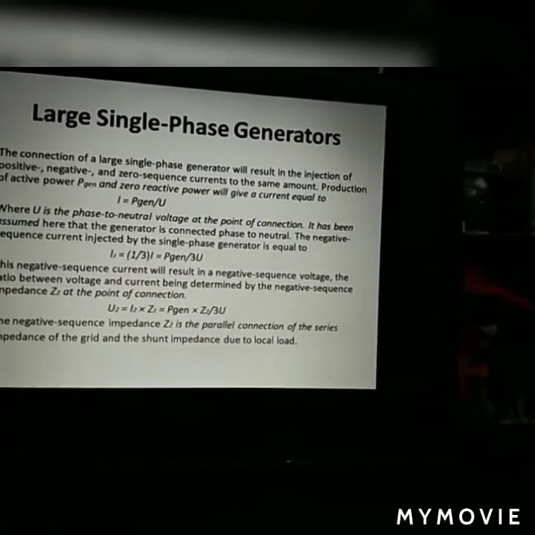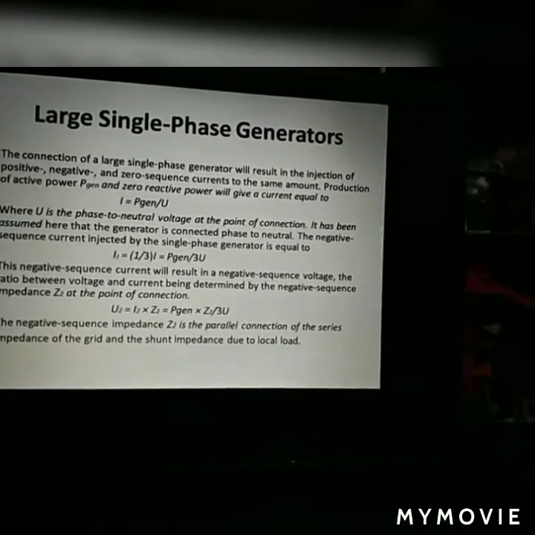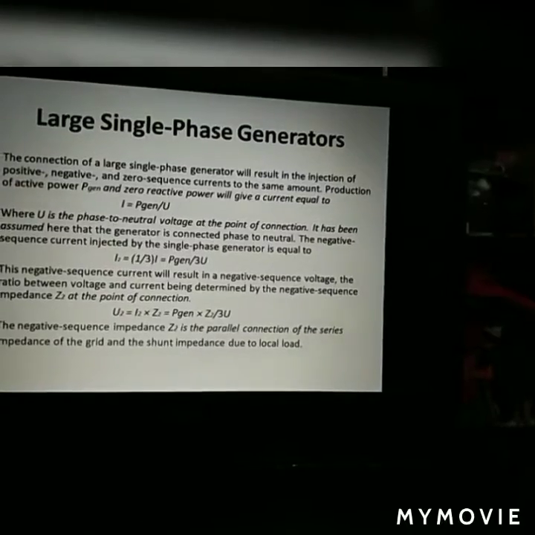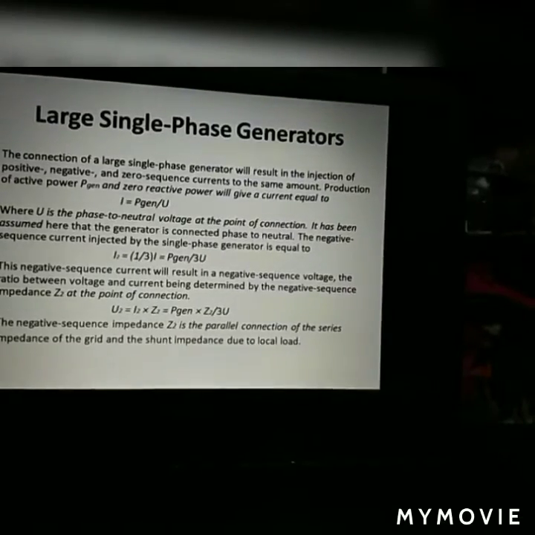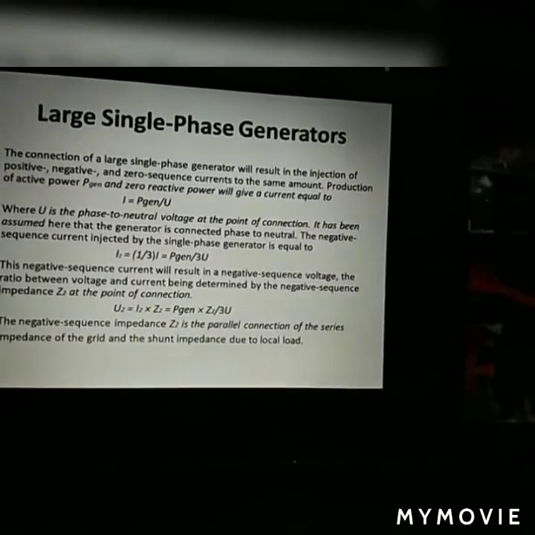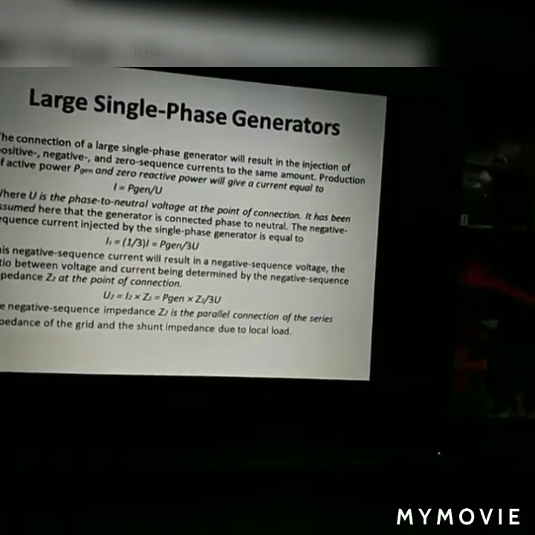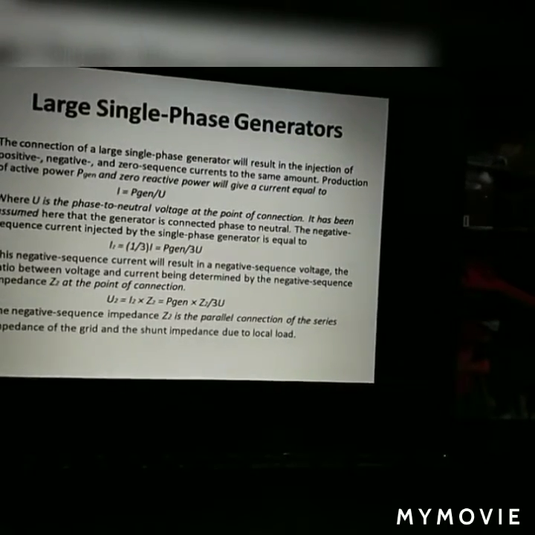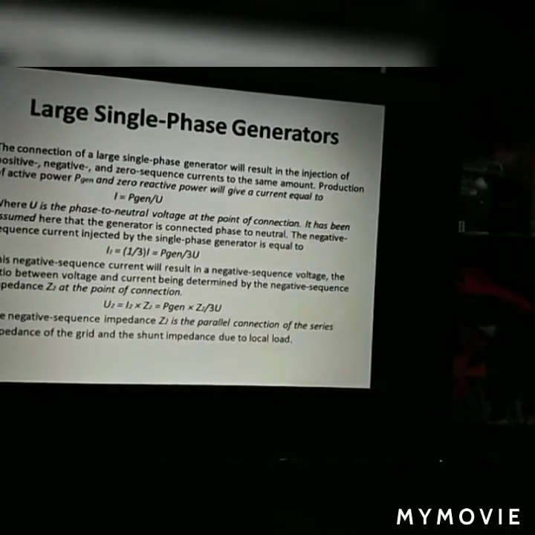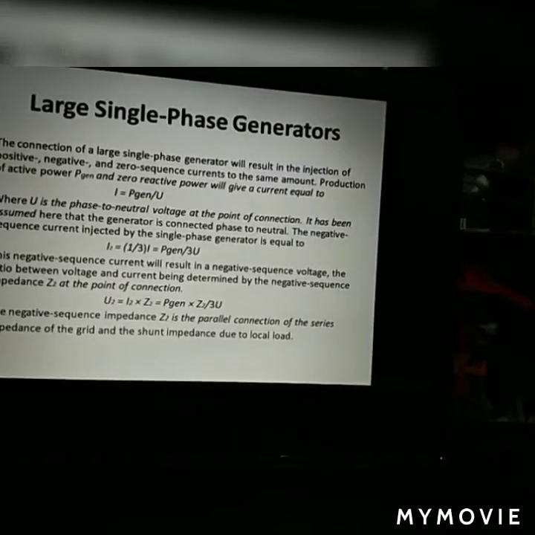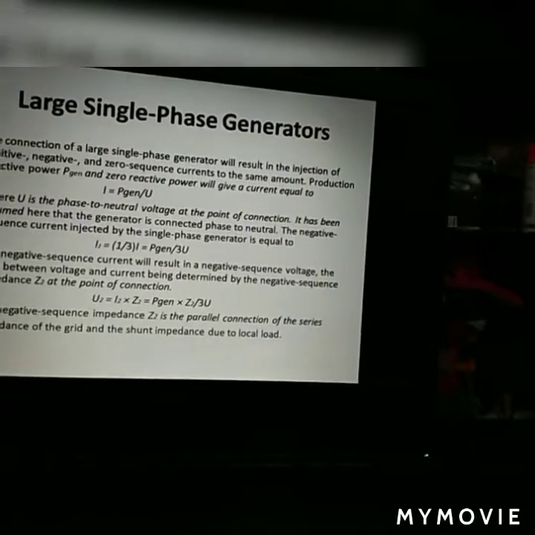The negative sequence current injected by the single phase generator will be equal to I2, that is the negative sequence current, which equals 1 by 3 into I, which equals P generation by 3U, where U is the phase to neutral voltage at the point of connection. This negative sequence current will result in a negative sequence voltage, the ratio between voltage and current being determined by the negative sequence impedance Z2 at the point of connection. So U2 equals I2 into Z2, that is P generation into Z2 divided by 3U.